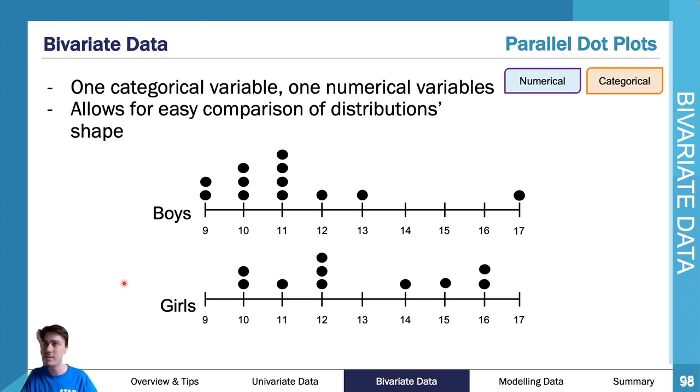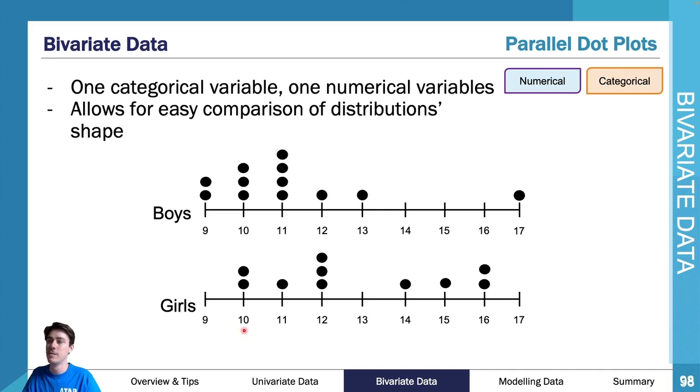As you can see here, this could be ages, this could be boys and girls, and then this could be the ages of the boys and girls that are swimming at a swim club. This could be like a swimming club or something like that. And as you can see here, you've got your boys, you've got your girls, and you've got your ages along this line here. And as you can see, all of the data values match up. So you've got 11, you've got 10, you've got 10.